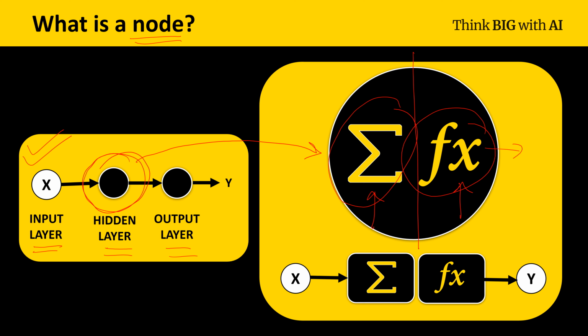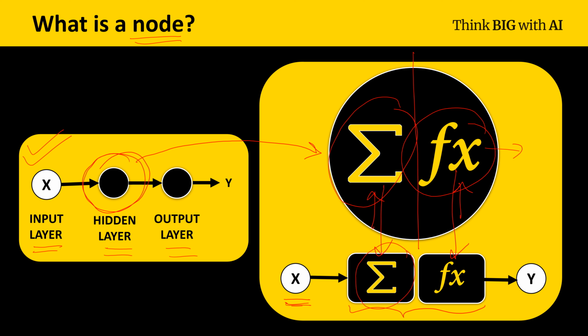For representing this node, I will be representing it like this. The summation is here, the function is here. So if we provide an input, just for simplicity, we are providing only one single input here, but it could be multiple inputs as well. As soon as we provide an input, the first operation is the summation operation.